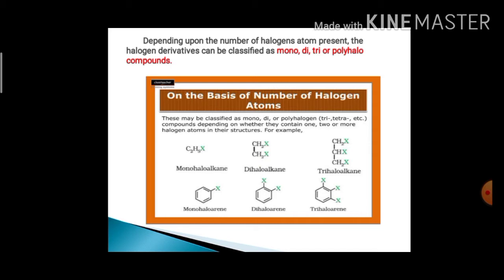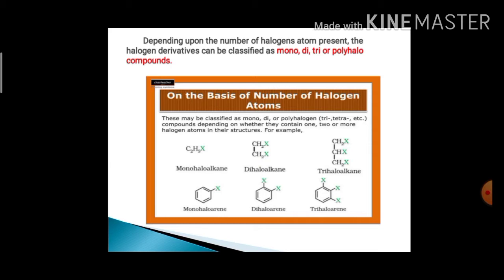I have shown a few more examples in my video. Where only one halogen atom is present in the first structure, it is called monohaloalkane or monohaloarene. In the second structure, where two halogen atoms are present, it is called dihaloalkane or dihaloarene.